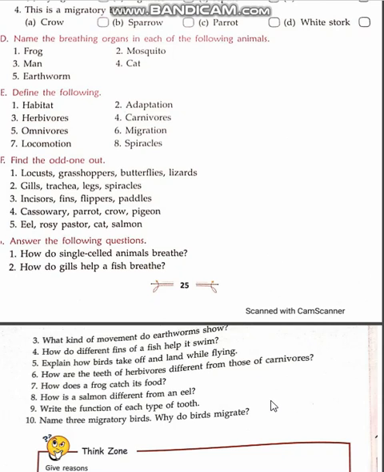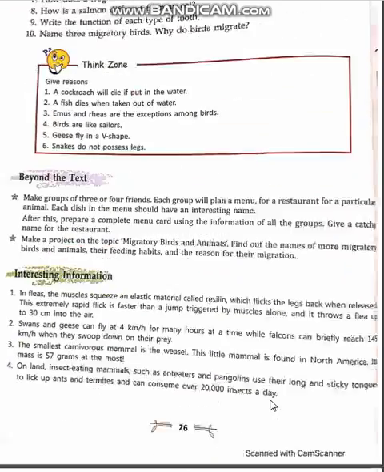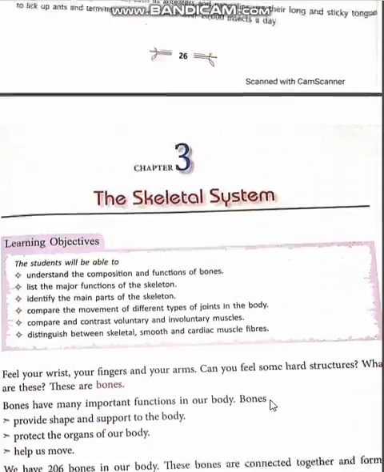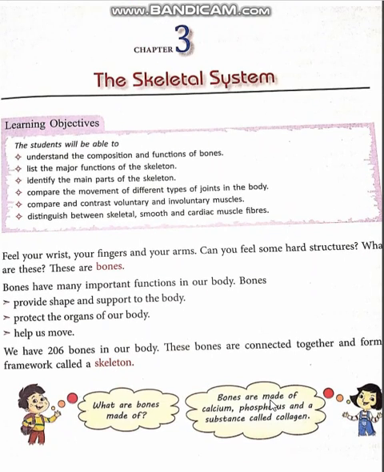Now let us move to the next chapter named Skeleton System. Skeleton system means a collection of many bones together which are arranged in such a manner that they hold our body. So they contain many bones to hold the body.